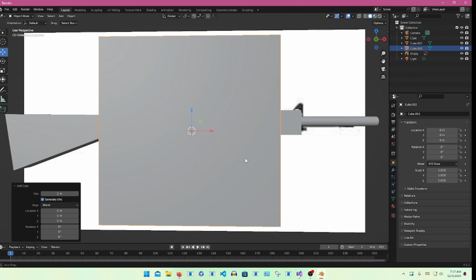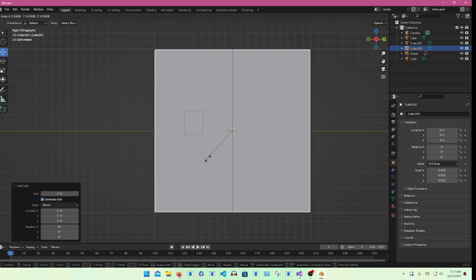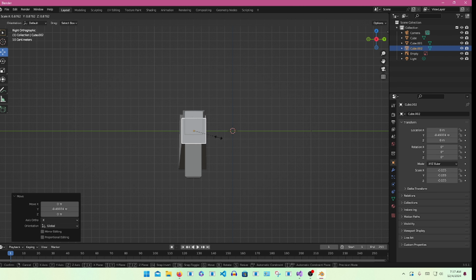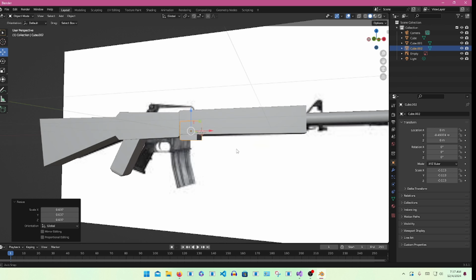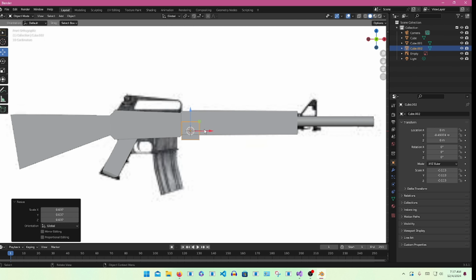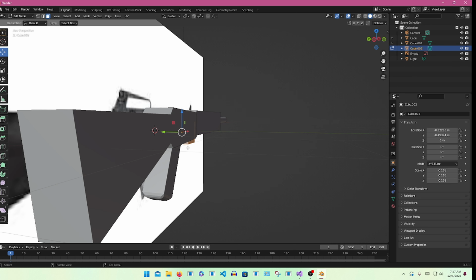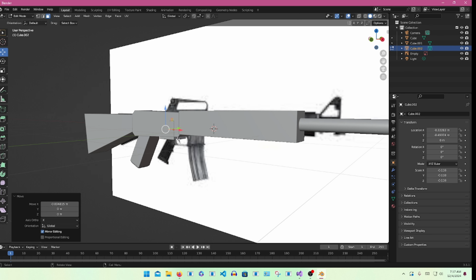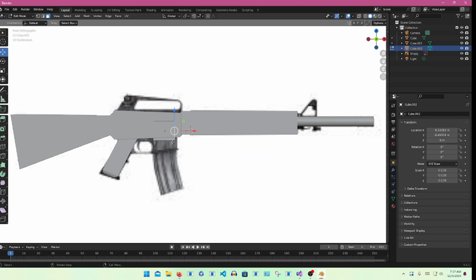Press Shift A and make the last cube that you'll need for this project. Press S to size it down so it fits the gun. Then you're going to drag it over to the second handle. Press S to resize it. Go into Edit. Then you're going to select the left face of the wall and bring it out so it matches the gun's second handle.